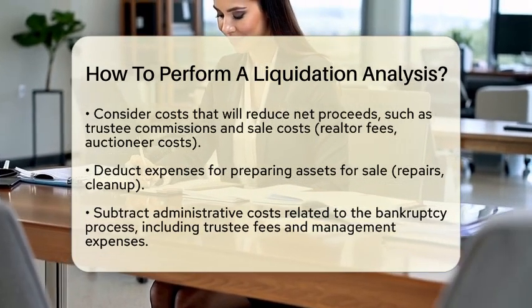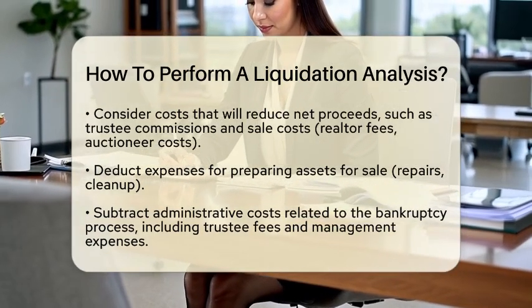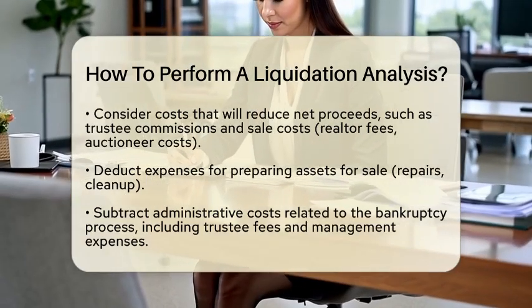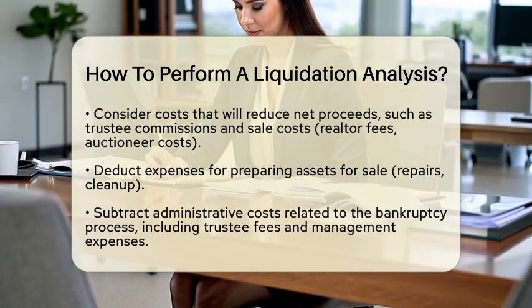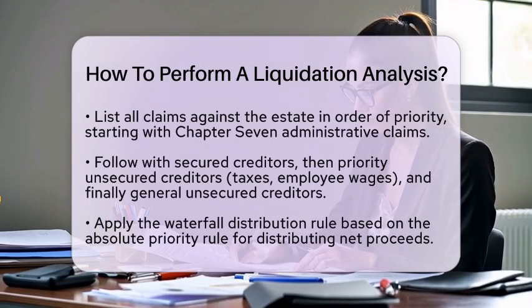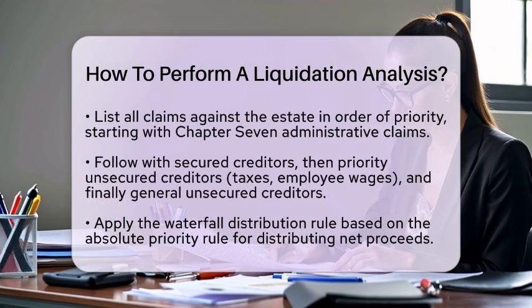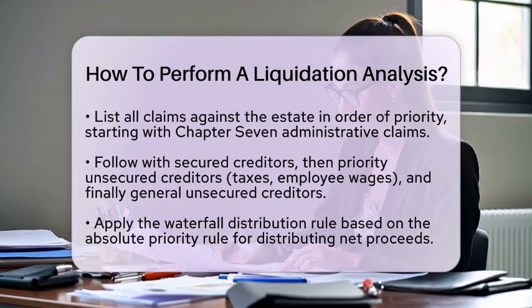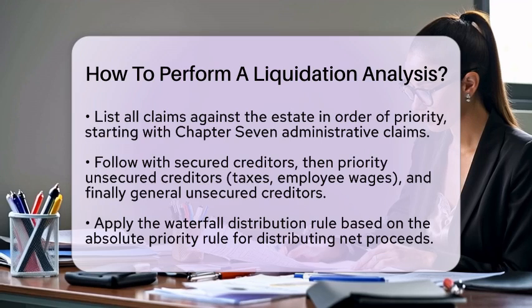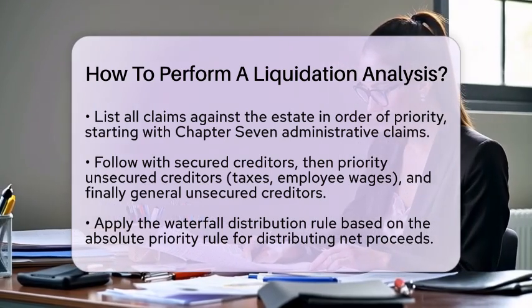Now it's time to calculate claims against the estate. List all claims in order of priority. Start with Chapter 7 administrative claims, which include trustee fees and legal fees. Then, move on to secured creditors who have liens on specific assets. After that come priority unsecured creditors, like taxes and employee wages, followed by general unsecured creditors.